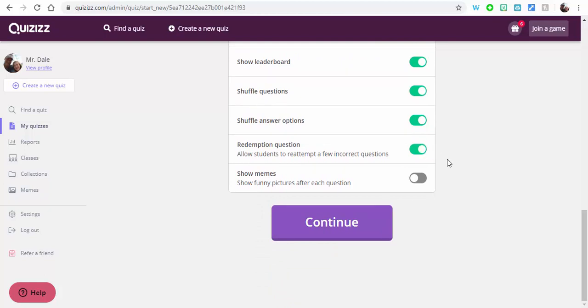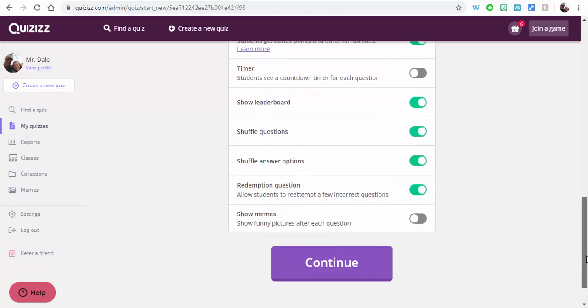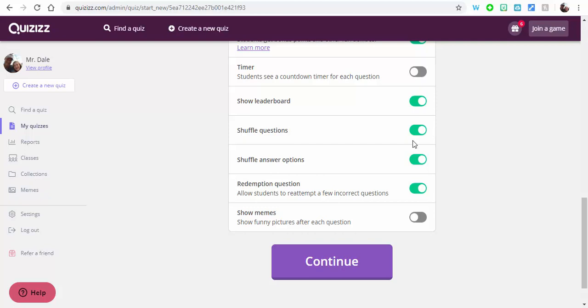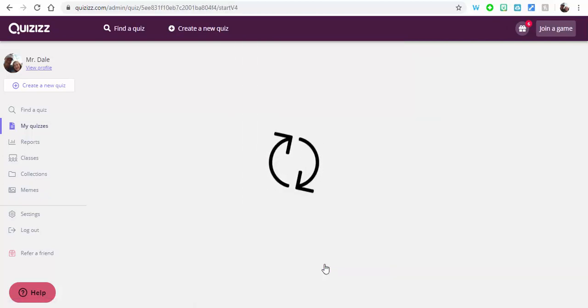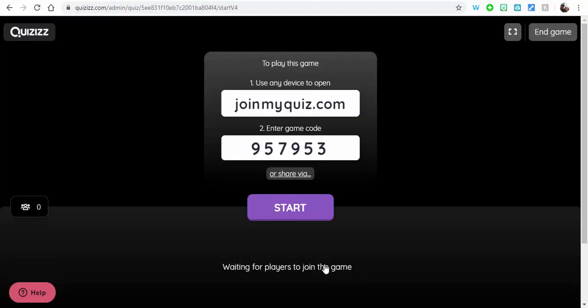Redemption question, kind of nice. They can get the same question again. Do you want funny pictures after each question? Sometimes it's fun, sometimes it's annoying. It's kind of up to you. Shuffling questions is important though. And sometimes showing a leaderboard's good, sometimes it isn't. It's up to you. If you hit continue, what's going to happen now is your quiz is ready to go.